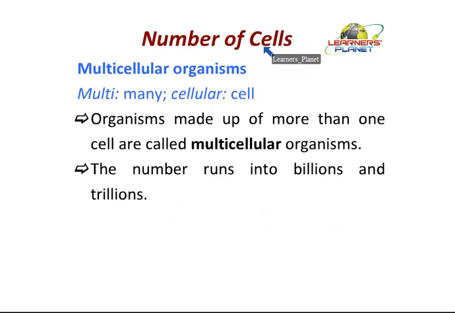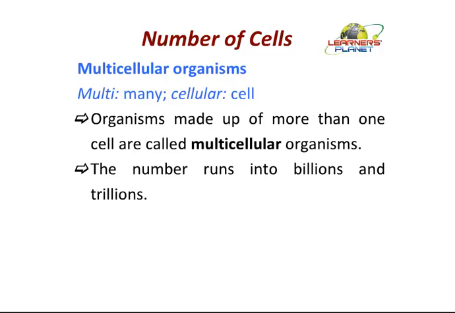On the basis of number of cells, we said there are two types of organisms. They are multicellular organisms and the other was unicellular organisms. So these multicellular organisms, the word itself is suggesting here. What is it suggesting?